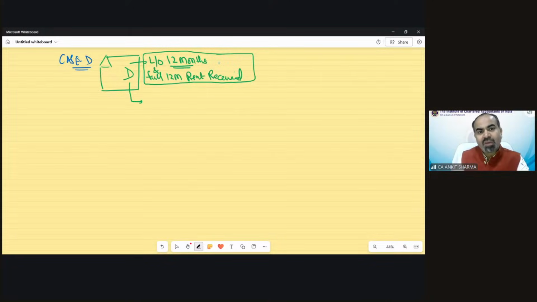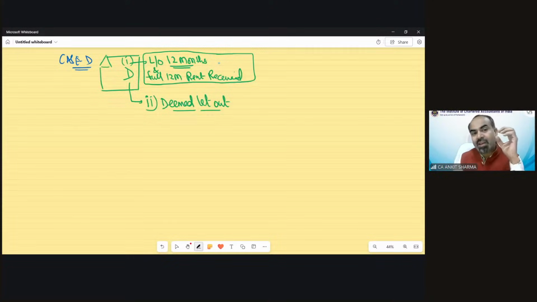One more kind of case is going to be solved under case number D. So first, the houses that have been let out for full 12 months with full 12-month rent received are going to be solved as per the provision of case number D. And all the cases that have been treated as deemed let out also need to be solved as per case number D. So technically, D will consider two kinds of house property.